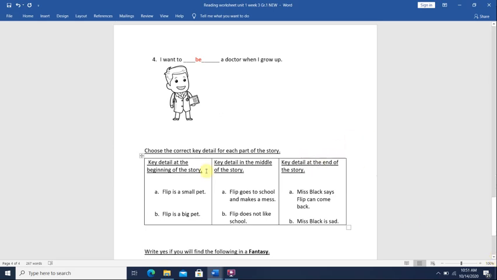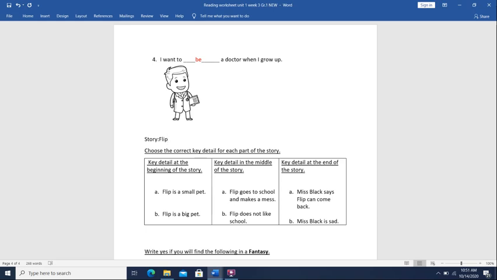Okay, now we're going to go to the story about Flip. Yesterday we read the story Flip, about a pet dinosaur, about a girl and her big pet dinosaur. Where did they go? They went to school. They sat in class. Then all of a sudden, Flip started making a mess.